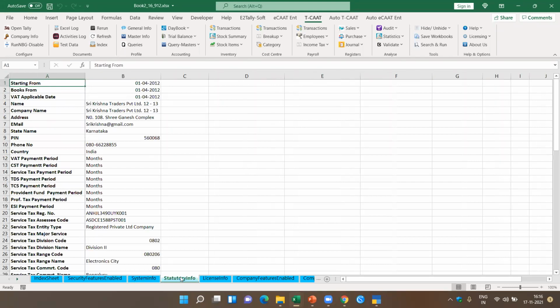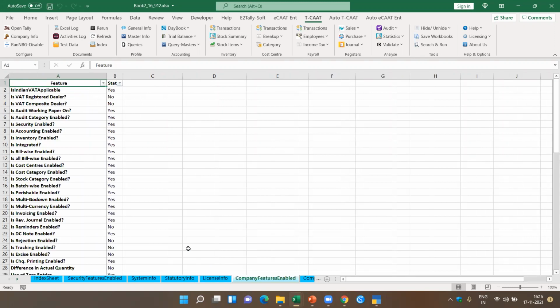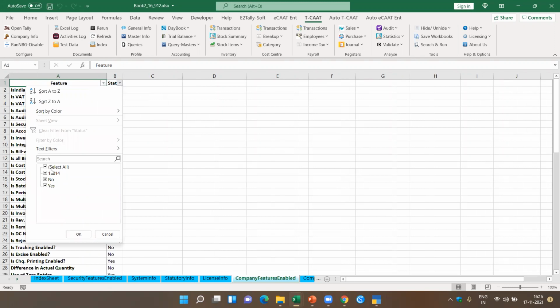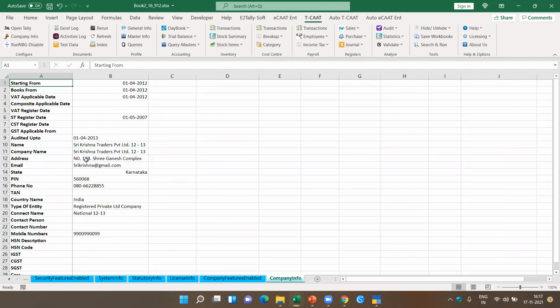This is the system info, the statutory info, license info, and then your company features which are enabled in Tally with yes or no, so that at a glance you'll know before commencing the audit which features are enabled in Tally and which are not enabled, which means they're not available for use by the client. In this case, pertaining to VAT, you'll get to know what they have not enabled. Next, the company info gives the complete history of the company, the master info of the company. This is how we can extract the company info.